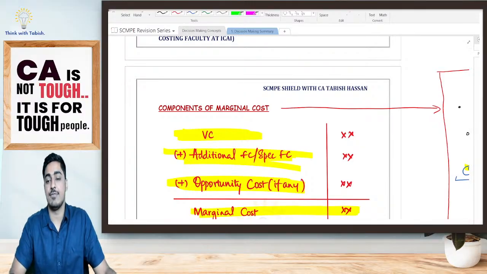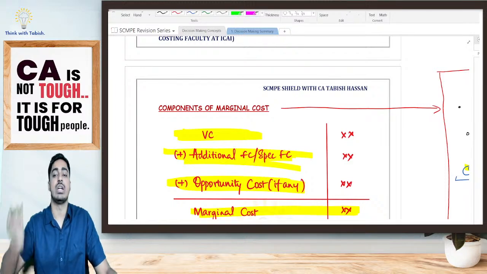Is it clear, everyone? Any doubts? Should we continue, students?